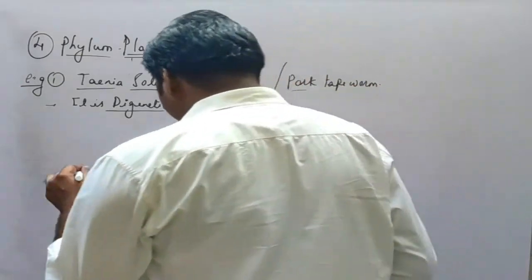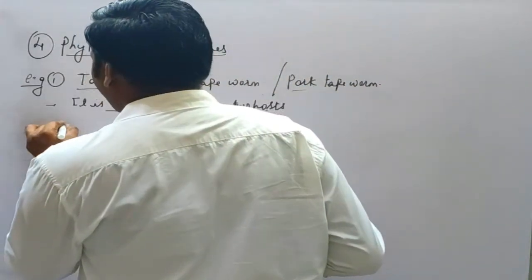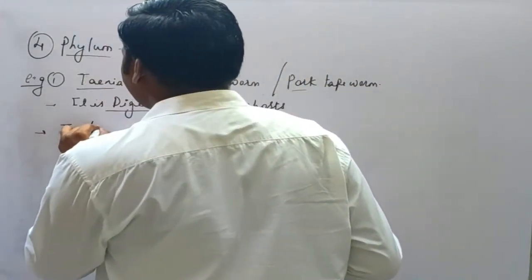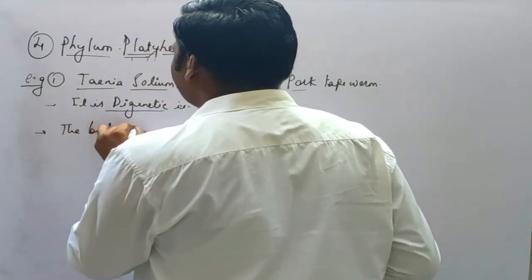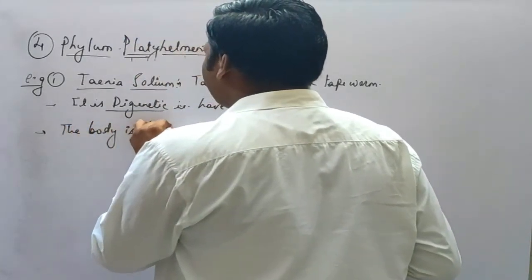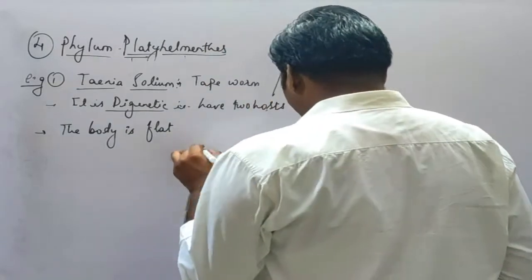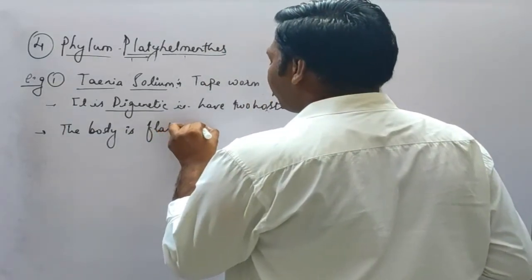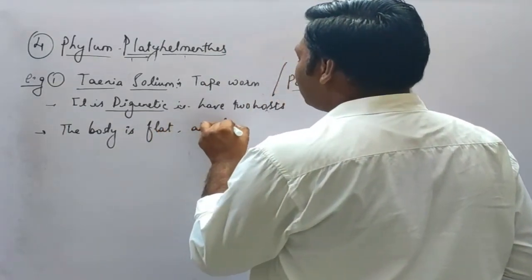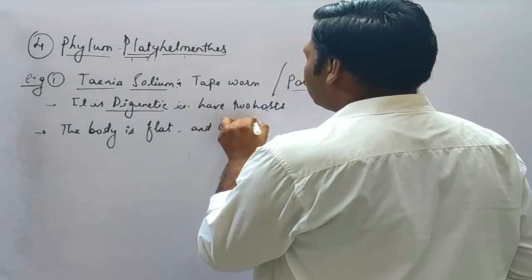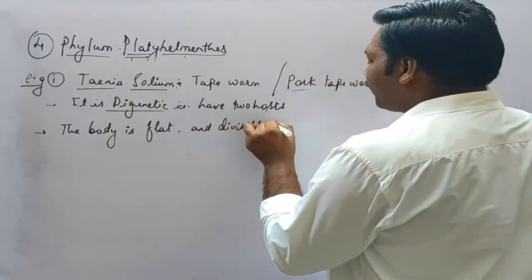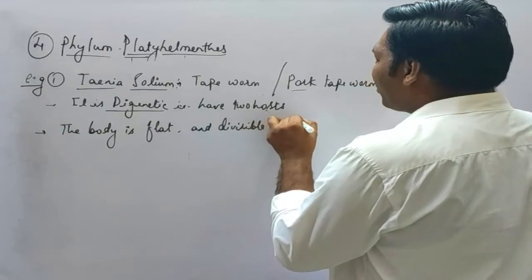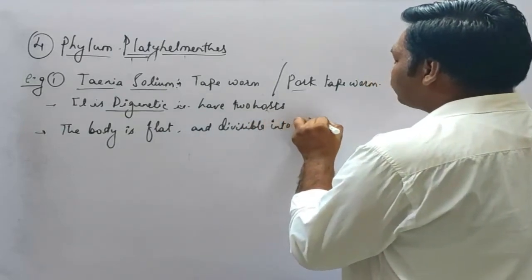The next, the body is flat, okay, and divisible into three parts.